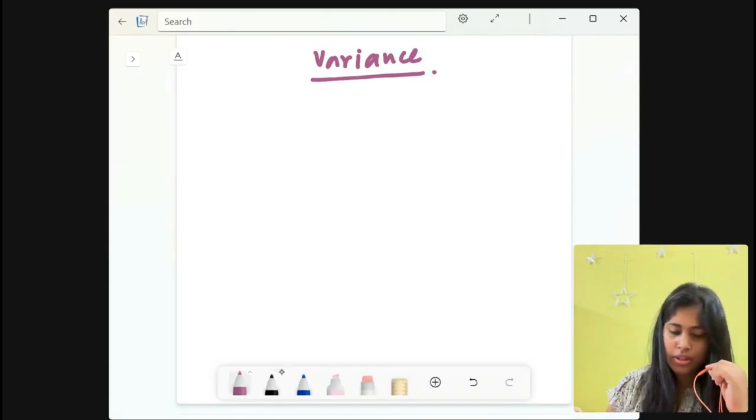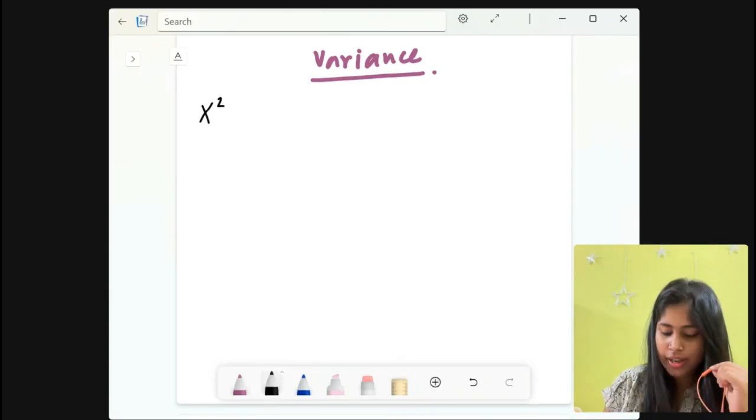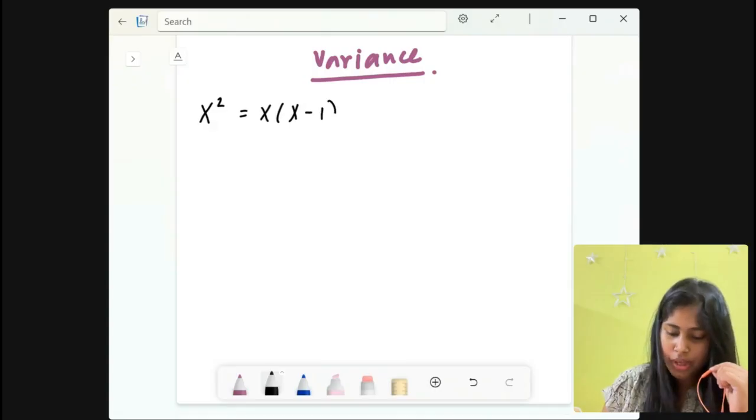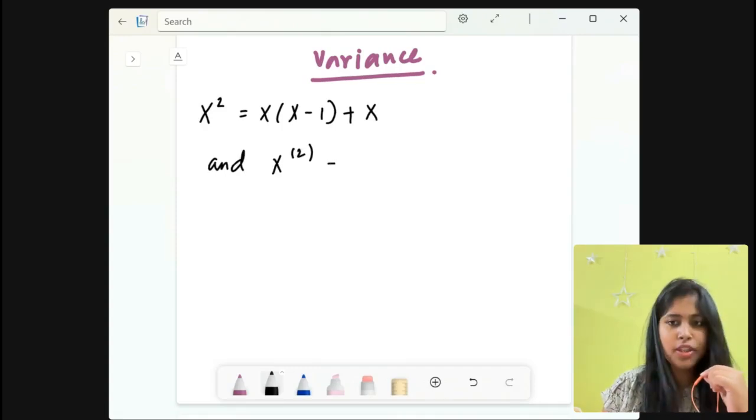So first let us start with what we can write as x square. Rewriting x square as x into (x minus 1) plus x, right? And what is x factorial 2? It is x into (x minus 1).